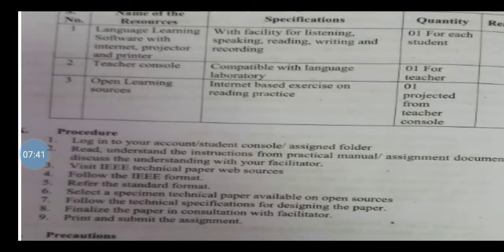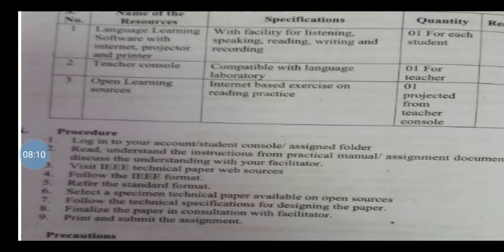So you should know: visit IEEE technical paper web sources. Follow the IEEE format: title, author's name, organization's name, abstract, keywords, introduction, topics and subtopics, conclusions, and lastly references. These are the standard and very simple IEEE format elements. You should be familiarized with the same.